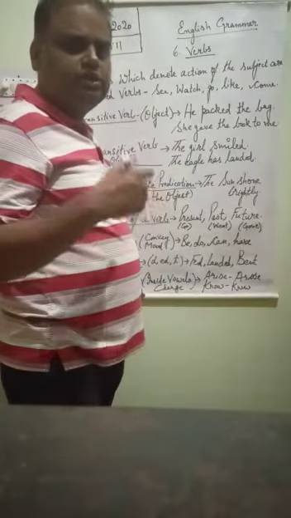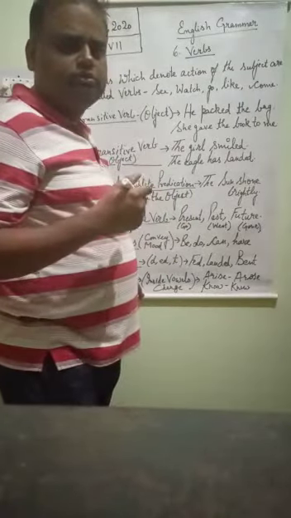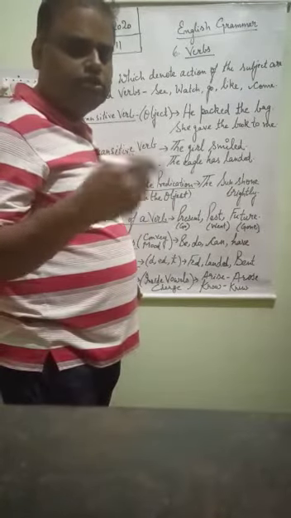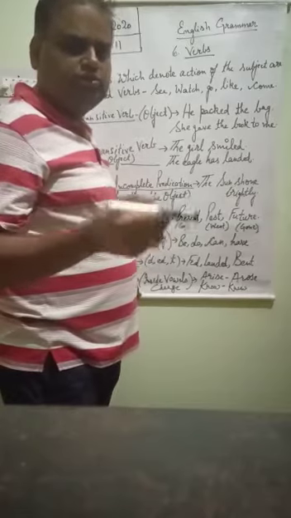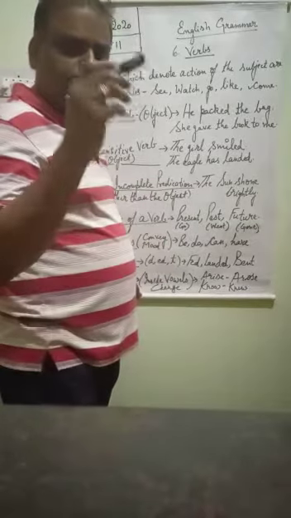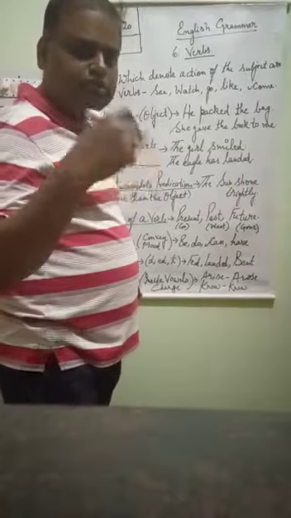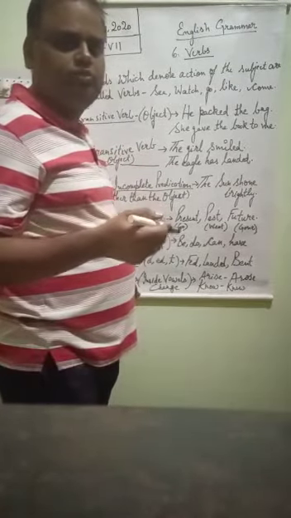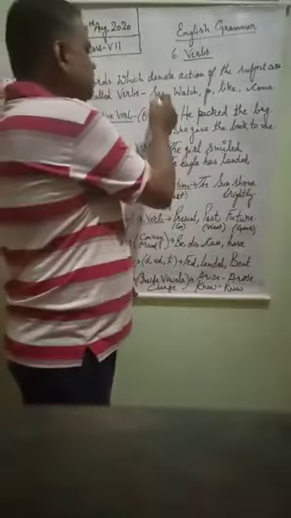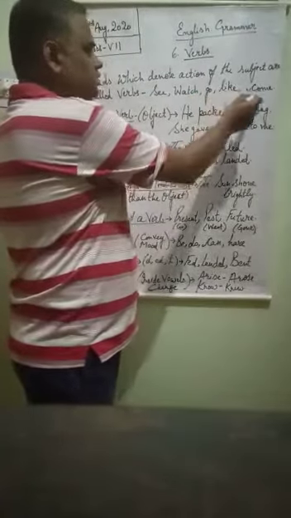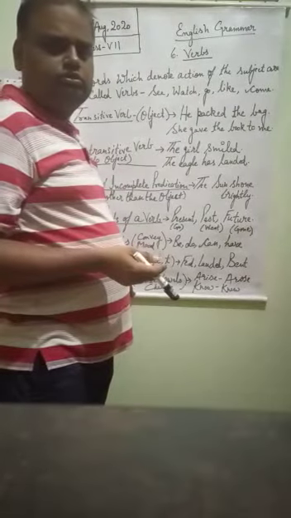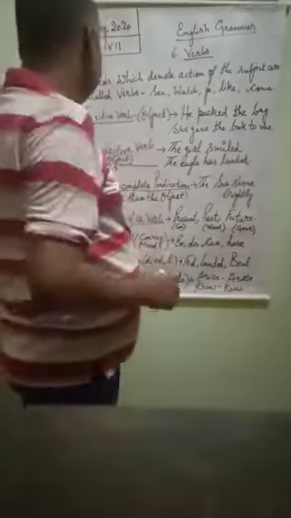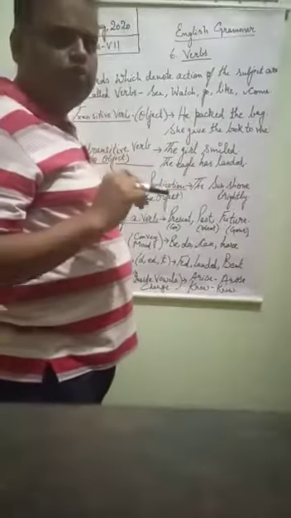Suppose I say Chandan sir is teaching English grammar. Now here the subject is Chandan sir, and the verb, what is Chandan sir doing? Chandan sir is teaching. So is teaching is the verb. Any action done by the subject is called a verb. Any action-performing words are called verbs. Suppose see, watch, go, like, come, all these words by which we come to know about the action. This is called verbs. Now we are going to study the types of verb.